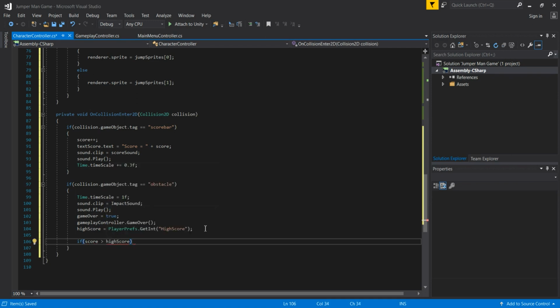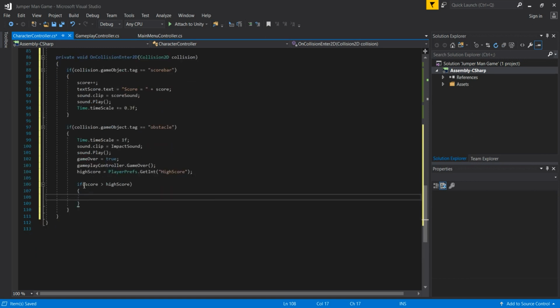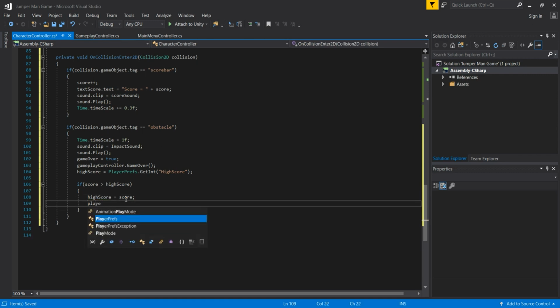So there we created and programmed the main part of our high score. If, for example, our score goes over the current high score, we are going to update our high score because we have a new record. So we pass that our high score is equal to score, and then PlayerPrefs, but this time SetInt.